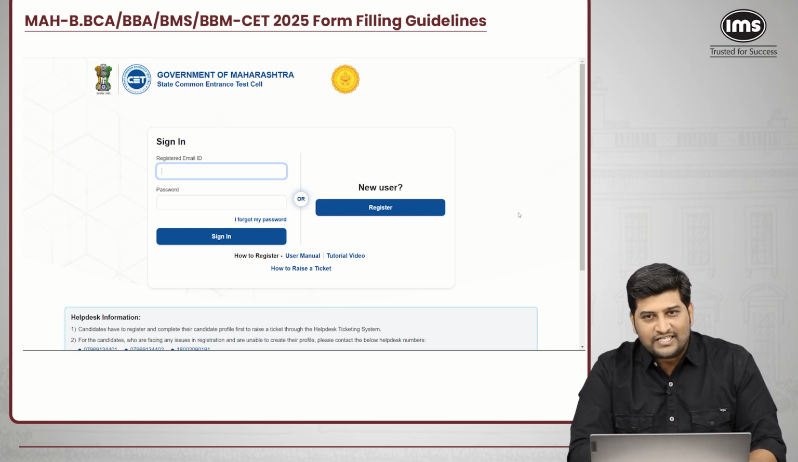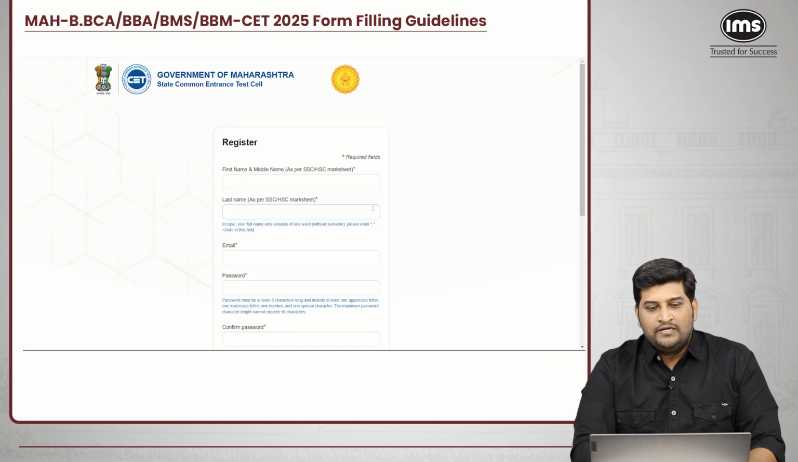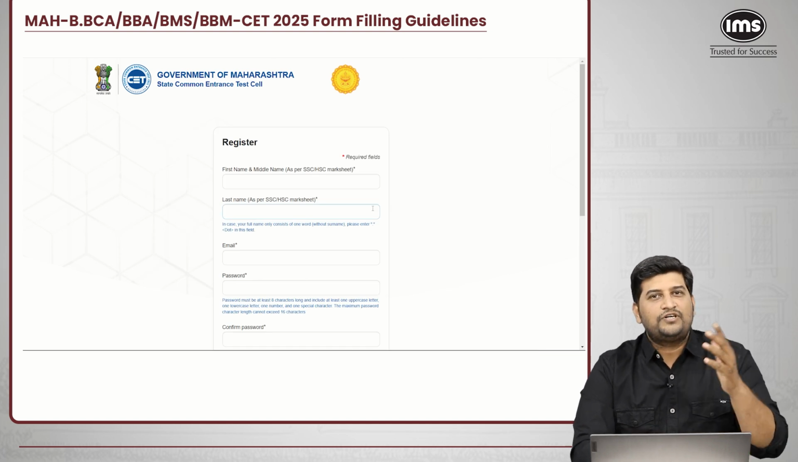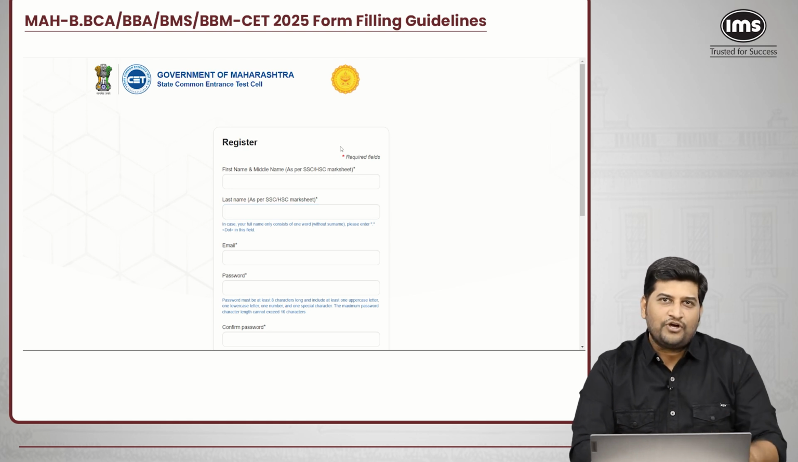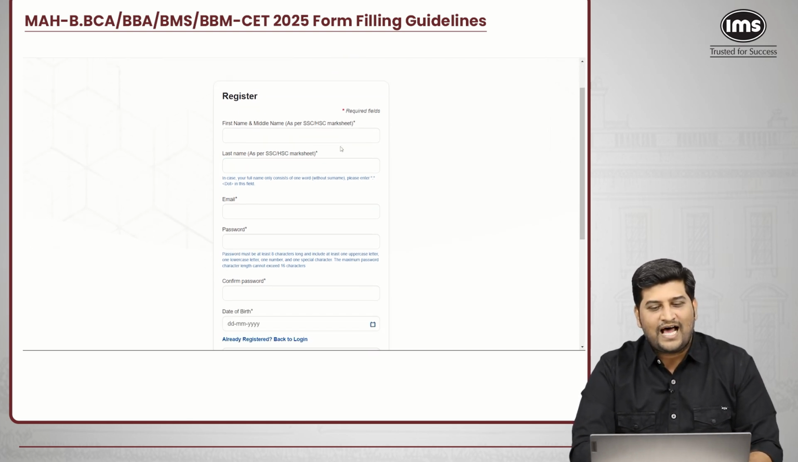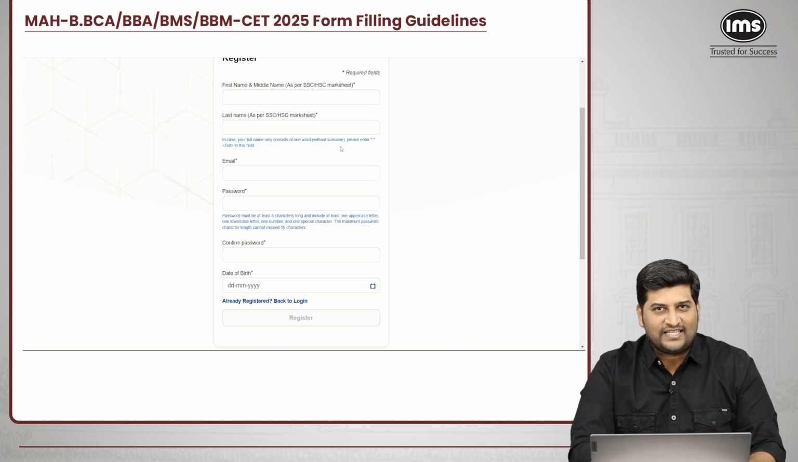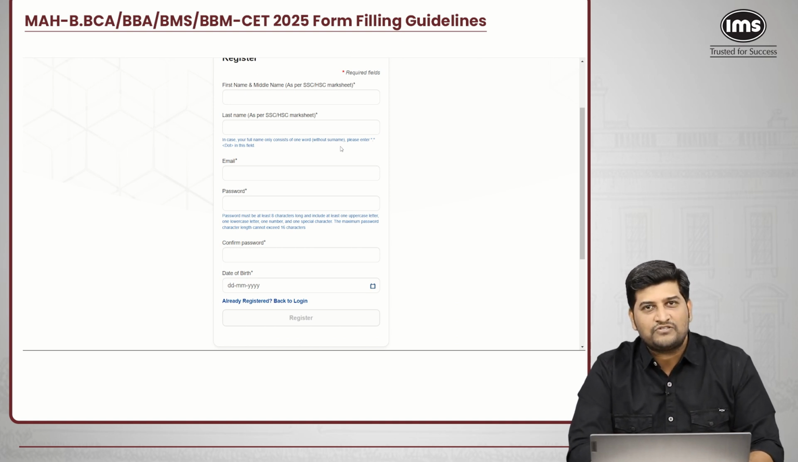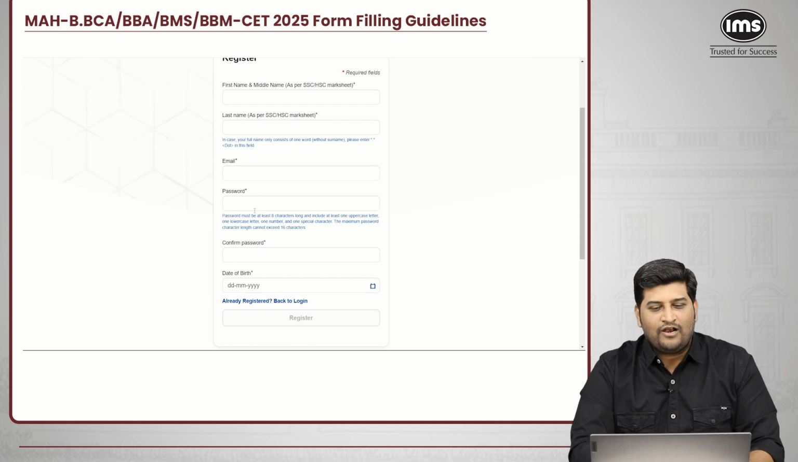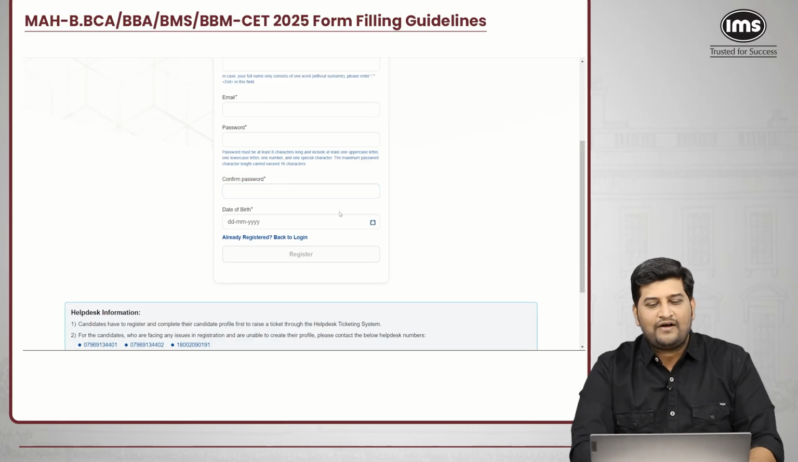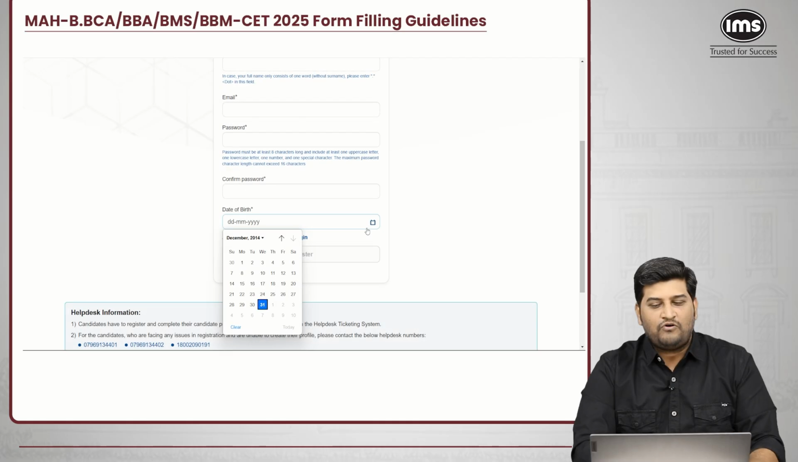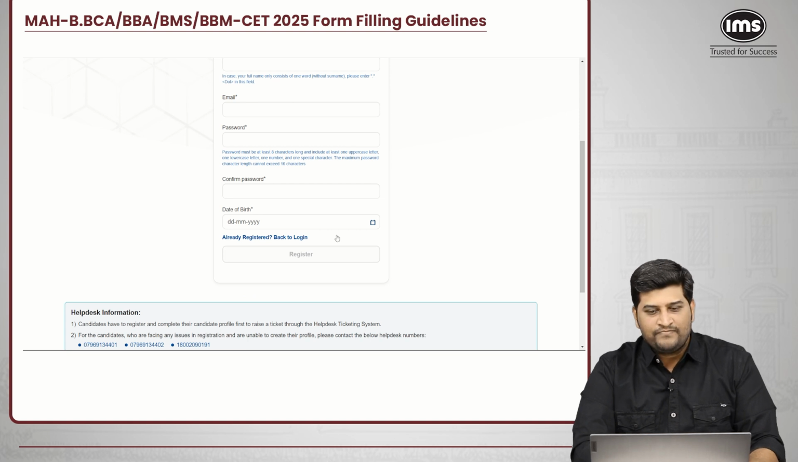Since we are a new registrant, we will click on register. As soon as you click on register, you should keep your 10th standard result handy. As per your 10th standard result, you have to fill in the first name and the last name. Use the email address which you use day in day out, along with a password. Be careful to use a password you are comfortable with, and enter your date of birth over here. Once you enter the date of birth, click on register.